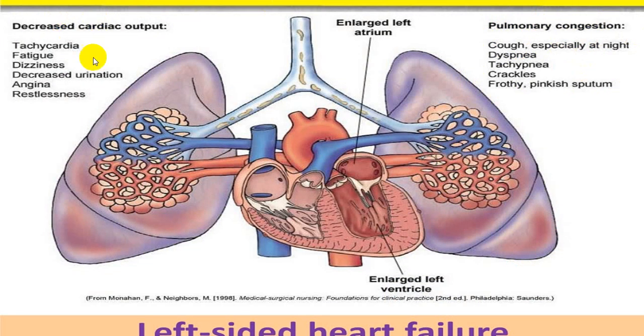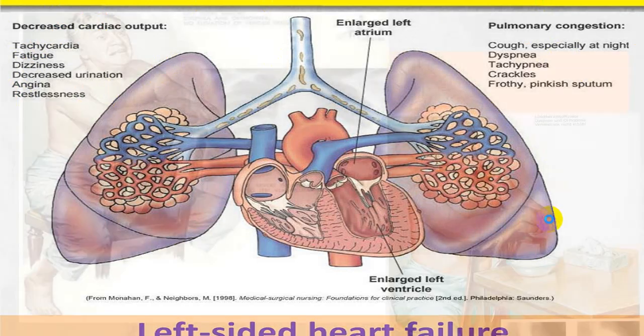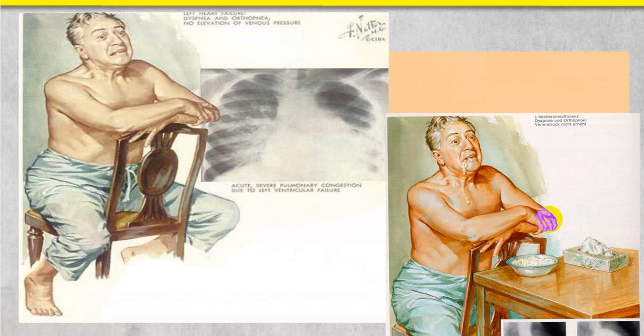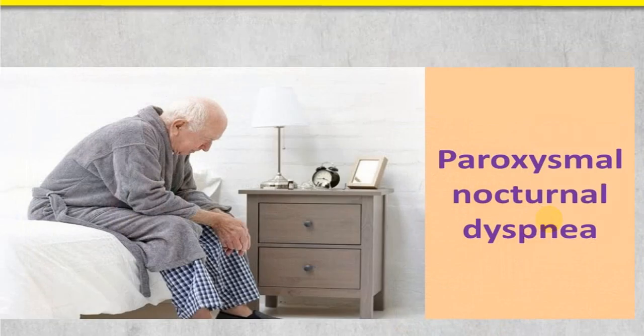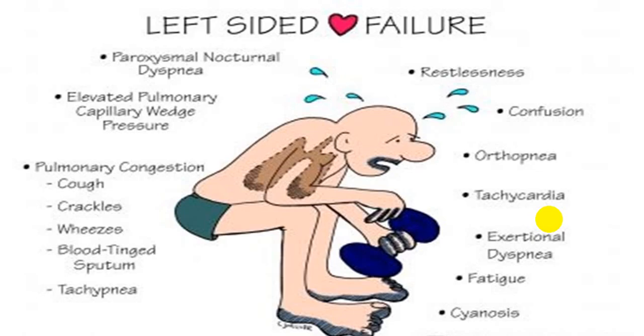And because of decreased cardiac output, tachycardia, fatigue, dizziness, oliguria, anginal pain, restlessness, orthopneic postures, etc. Classical orthopneic posture. This is PND. The person has to get up in the night for dyspnea. We have already discussed all this in the dyspnea chapter, so you can go through that chapter.